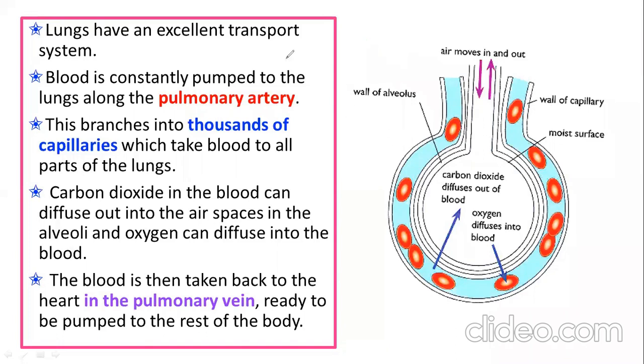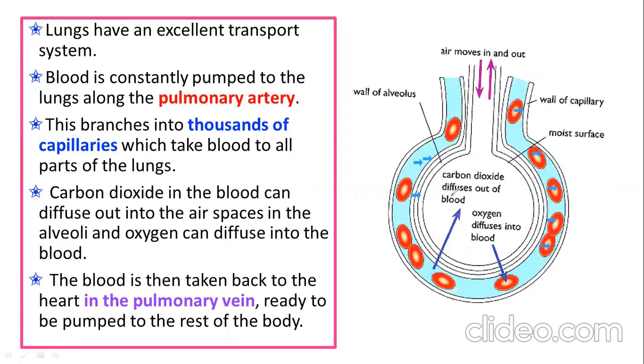And this one is the lining or wall of the capillary. And inside that capillary, this red color we have are red blood cells.